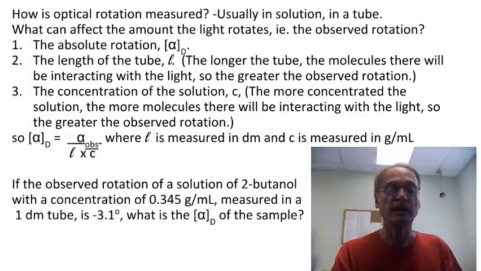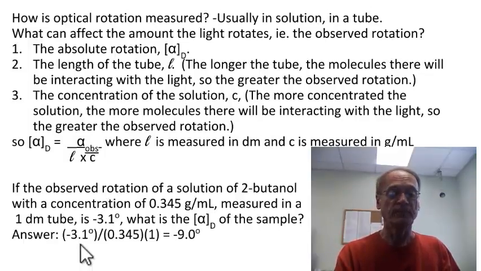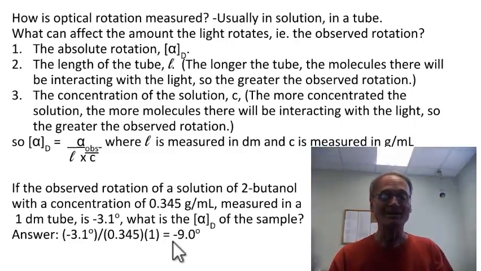So the first thing you have to do is calculate the specific rotation. If the observed rotation is negative 3.1, the length of the tube is 1 decimeter, and the concentration is 0.345 grams per milliliter, you can do that calculation. Take a minute and do it real quickly, and on the next slide I'll show you the answer. Here we go. You take the observed rotation, negative 3.1, divided by the length of the tube, which is 1 decimeter, and the concentration in grams per milliliter, which is 0.345, and you should come up with an answer of minus 9.0 degrees.